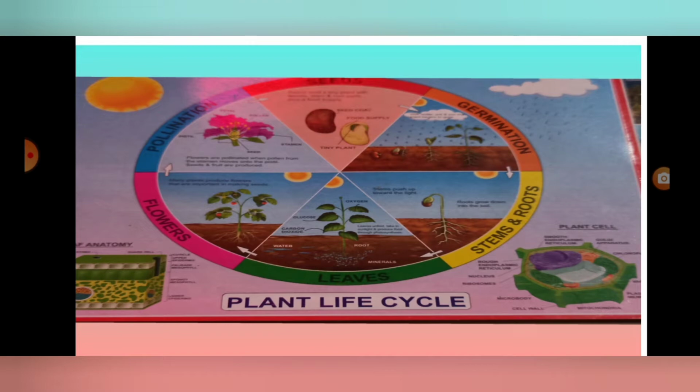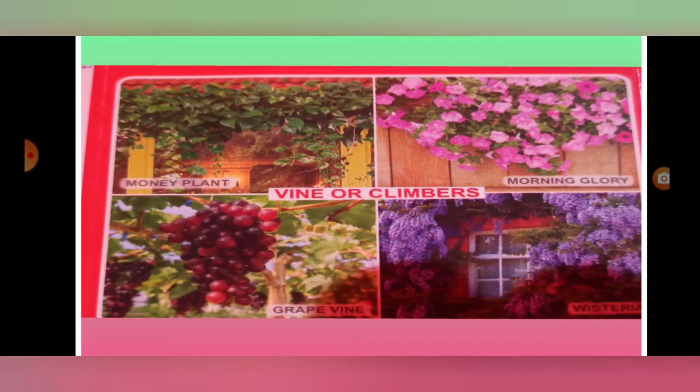Fruit, flower, leaf, etc. Now what do you see in this picture? Types of plants. One of them is vines or climbers. What do you see in this picture? Climber. It's a grapes climber. It's a flower climber. It's a money plant. What is it? Money plant. It's a grapes plant.